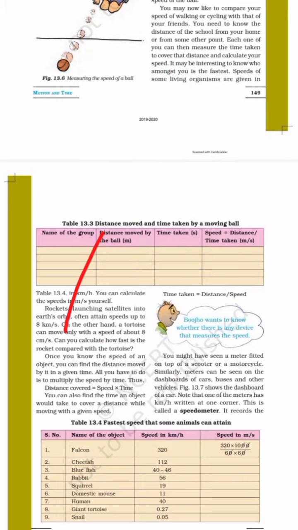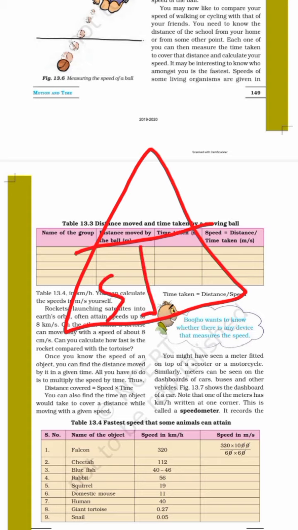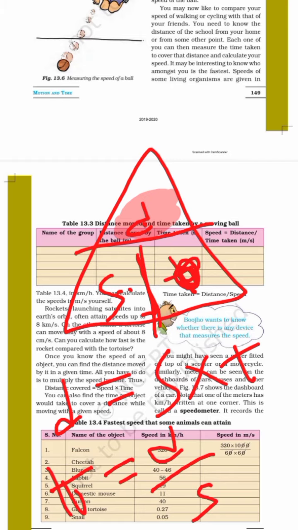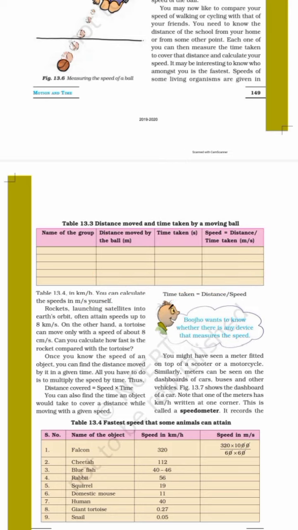For example, again I'll do it. Now I want to hide D, that is, I want to find D. So here it is on the same line, so I will multiply. Now if I want to find T, then hide your T. So T equals D upon S. Okay. So it is a magical triangle where you can find the formula of speed, distance and time. Understood?